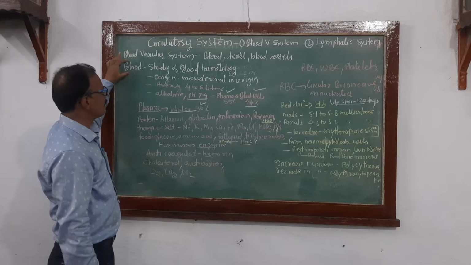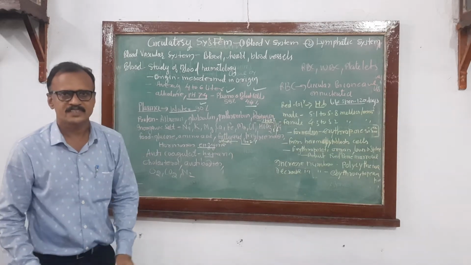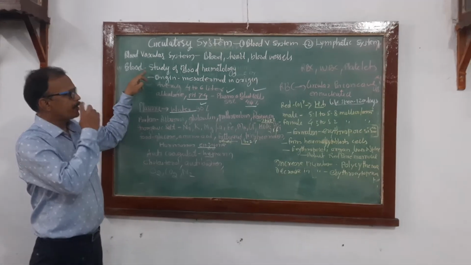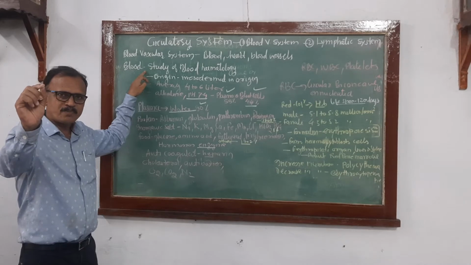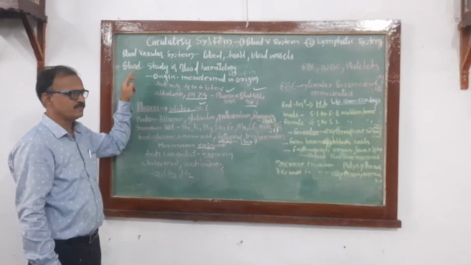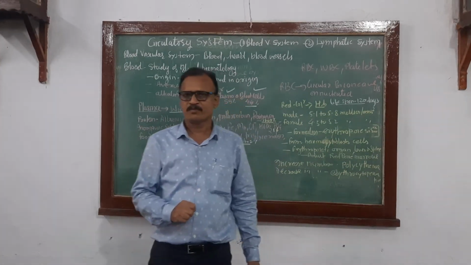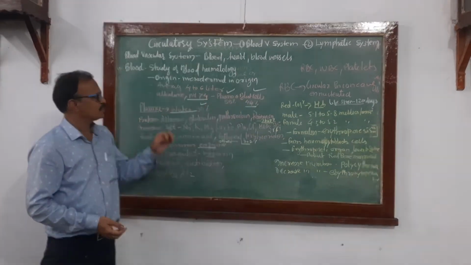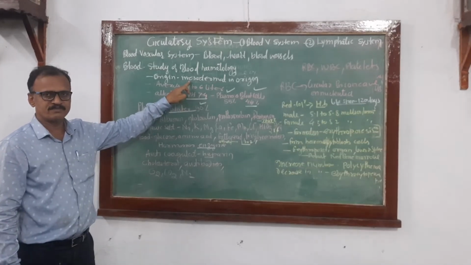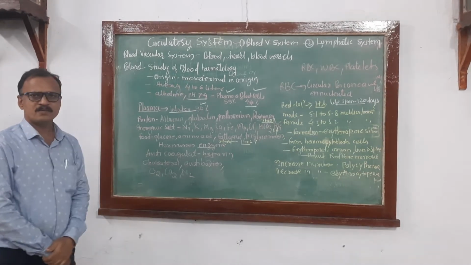Now, what about the blood? Blood is the liquid connective tissue, the fluid connective tissue. Study of blood is called hematology. You know very well there are three embryonic layers: mesoderm, ectoderm and endoderm. The origin of blood is mesodermal. Every component of blood originates from the mesoderm.